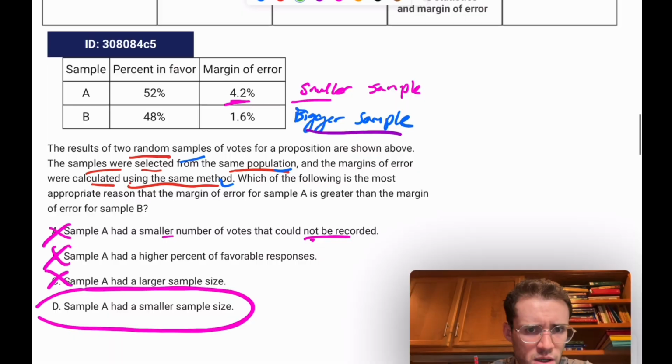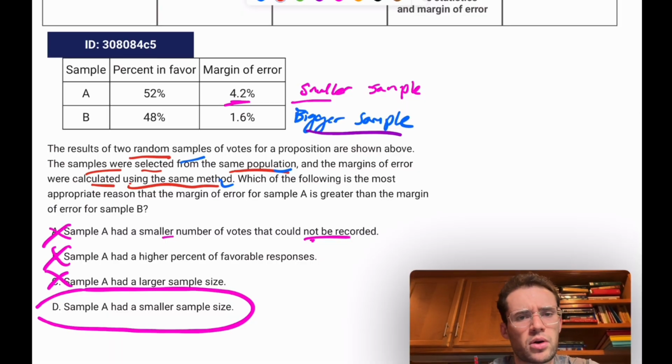And we've got this one, the sample size. So this is just an important concept to understand, not just for the SAT, but in general, understanding statistics, understanding different research findings and things. If you have a bigger sample, assuming that you have the same method of collecting the data and interpreting it, and that the samples are both representative, or at least both equally randomly selected, then a bigger sample will decrease the margin of error, whereas a smaller sample increases the margin of error.